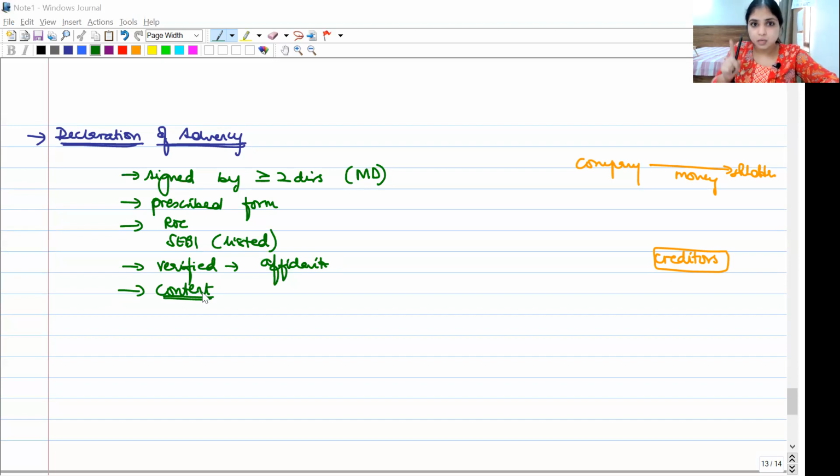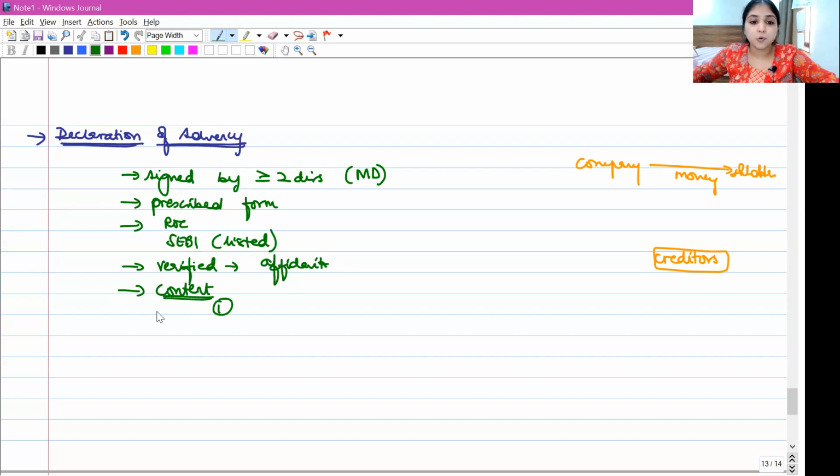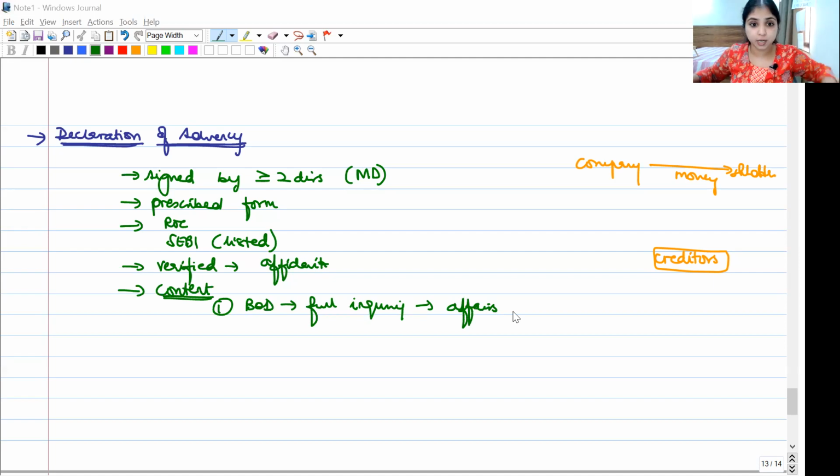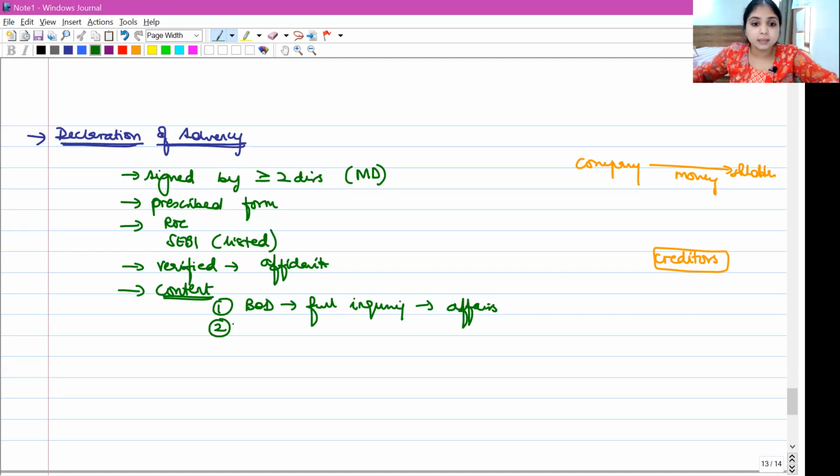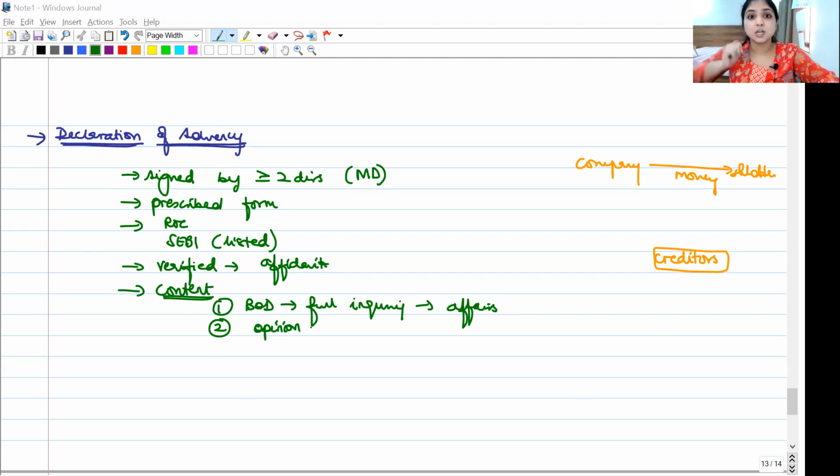2 points. First of all, the board of directors will write that the board of directors have made a full inquiry into the affairs of the company. They have properly inquired into the company's affairs, and on the basis of that inquiry, they have formed an opinion. They have formed 2 opinions on the basis of that inquiry.